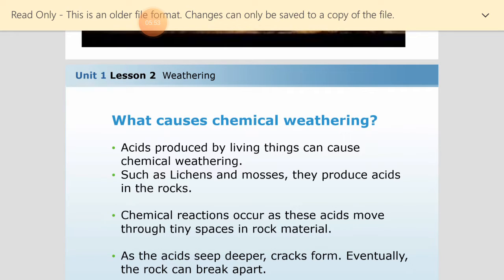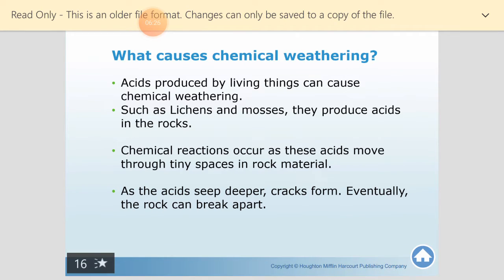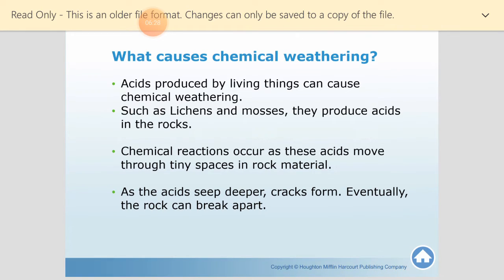They make a combination together and they have chemical reactions inside them. This leads to the release of some acids. The mosses also release some acids. Releasing some acids in the rocks, they can change a crack into a big hole. So they can weather the rocks. That's it. This is everything about chemical weathering.